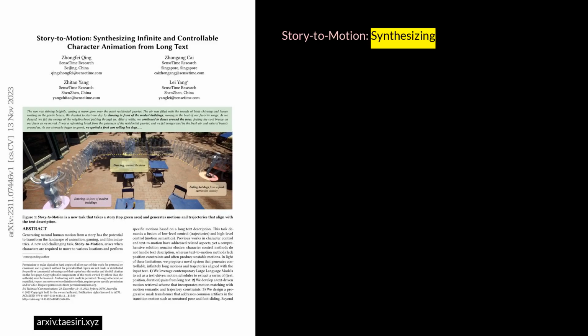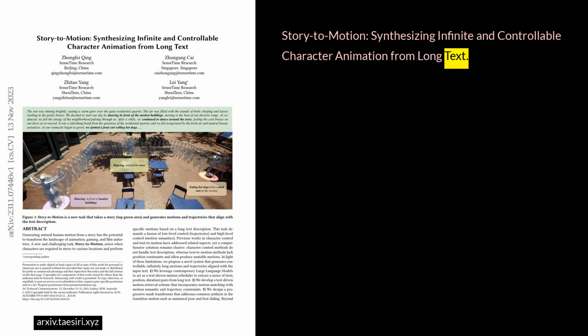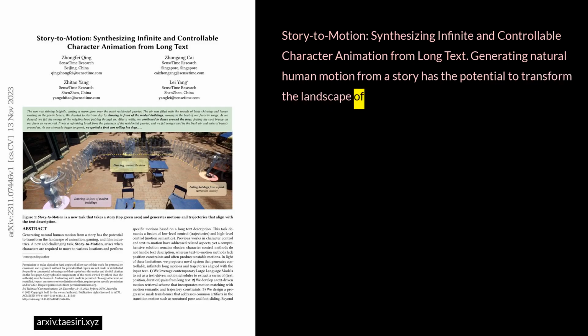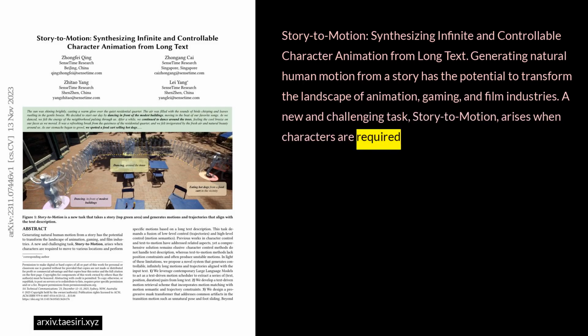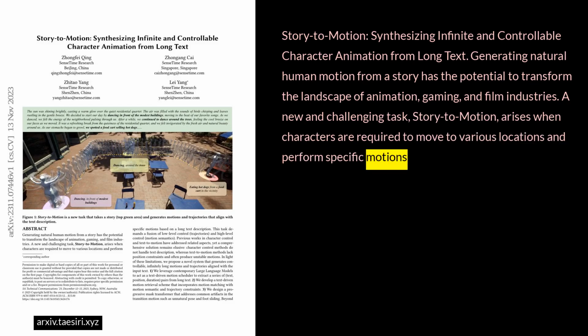Story to Motion: synthesizing infinite and controllable character animation from long text. Generating natural human motion from a story has the potential to transform the landscape of animation, gaming, and film industries. A new and challenging task, story to motion, arises when characters are required to move to various locations and perform specific motions based on a long text description.